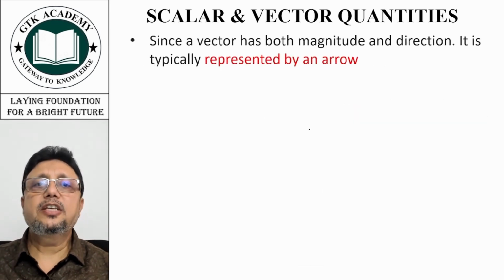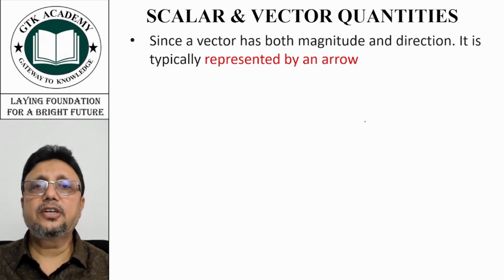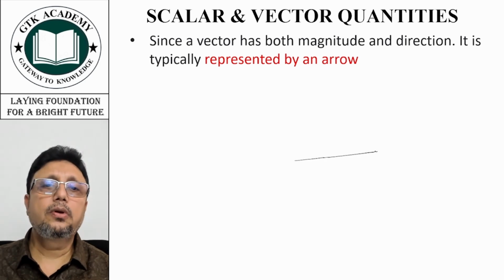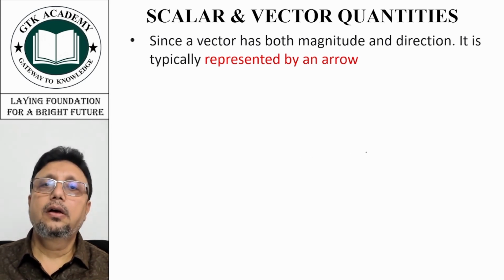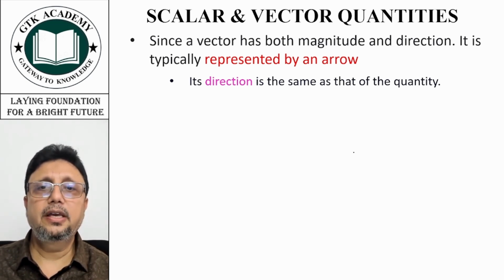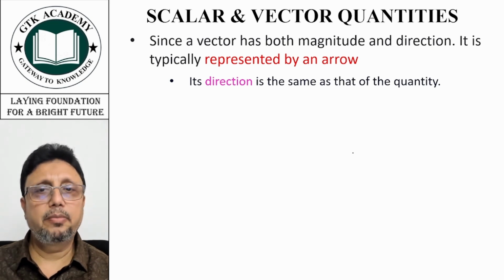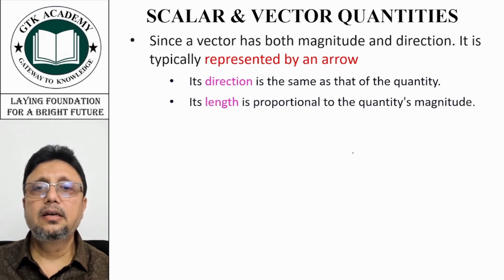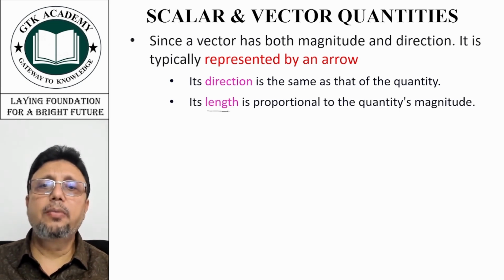Now since a vector has both magnitude as well as direction, it is represented by an arrow like this. Its direction is the same as that of the quantity. Whatever is the direction of that vector quantity, the arrow will have the same direction, and the length of the arrow will be proportional to the quantity's magnitude.